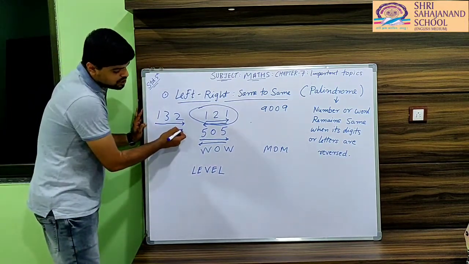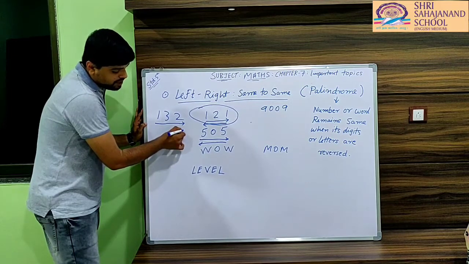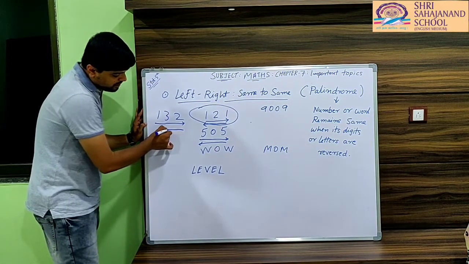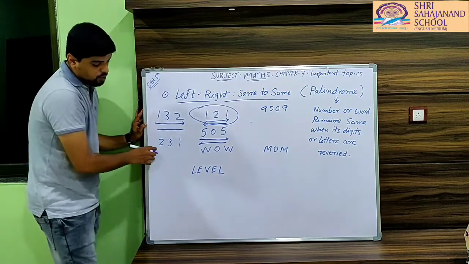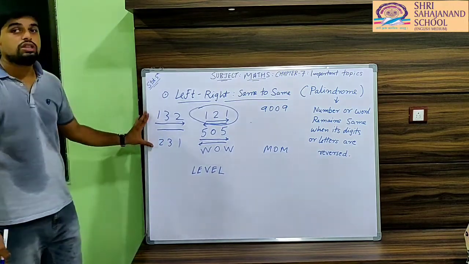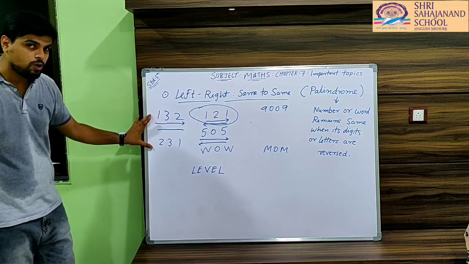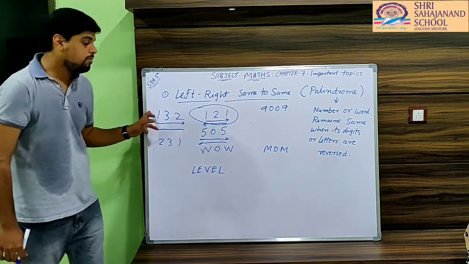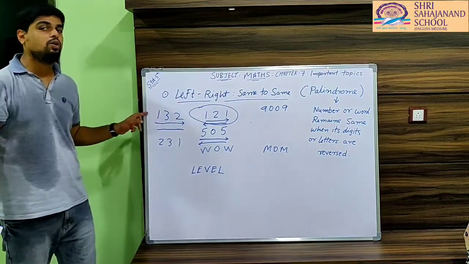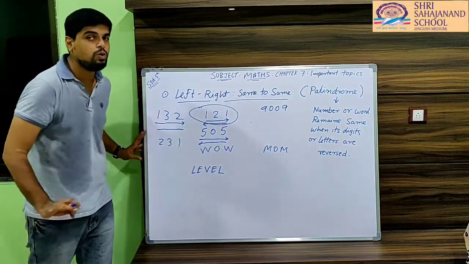But if I start from the right hand side, the first digit will be 2, then 3, then 1, so it is 231. Are these palindrome numbers? No, they are not palindromes. From left to right and right to left, it is not same to same.